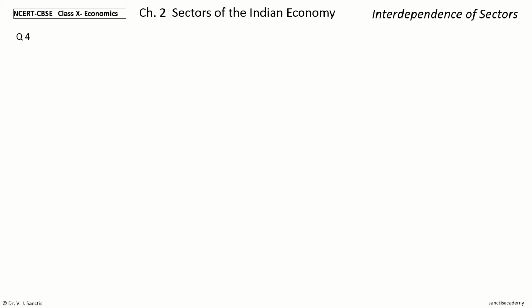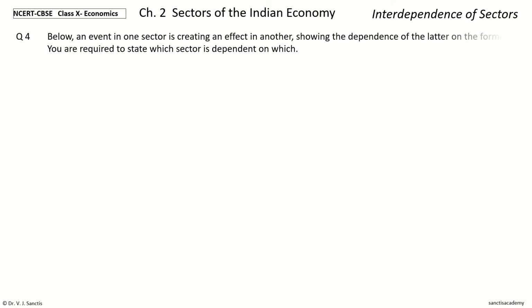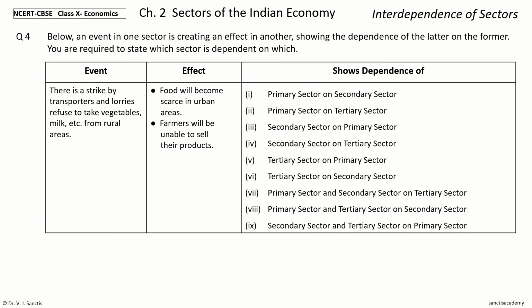Next question, question 4. Same question, and we are given an event. There is a strike by transporters and lorries refuse to take vegetables, milk, etc. from rural areas. What is the effect? Food will become scarce in urban areas. Farmers will be unable to sell their products. You are required to choose the right possibility, which sector is dependent on which sector. Your time to choose.